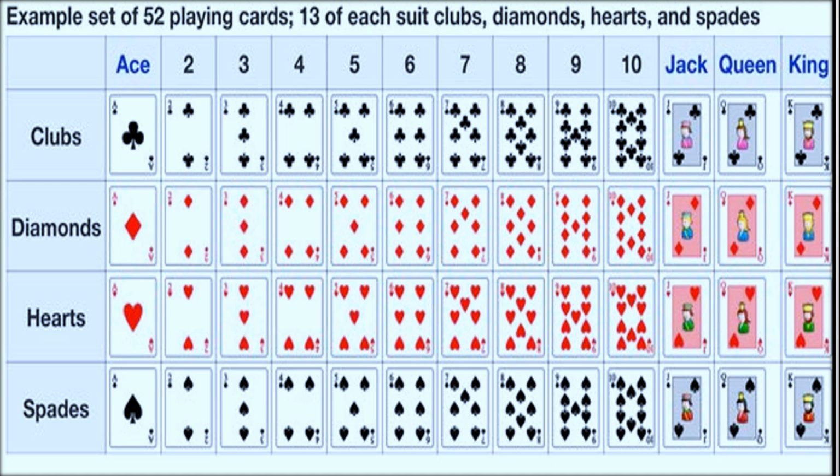Whichever card has a face shown on it is called a face card. So you can see that 3 face cards are there in each shape, that means 3 into 4, 12 face cards in the whole deck of playing cards. So there are 12 face cards, 4 aces, and all others are numbers from 2 up to 10. Just remember these things, the shapes and the number of cards.